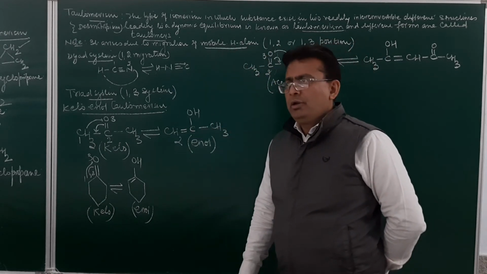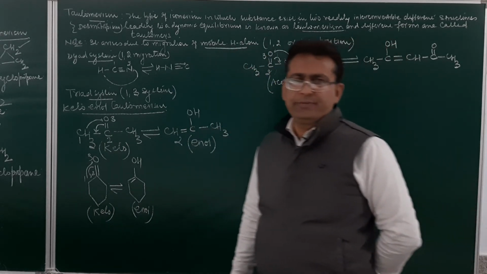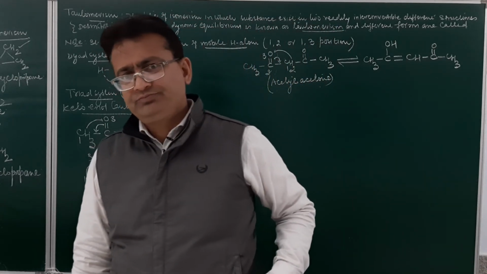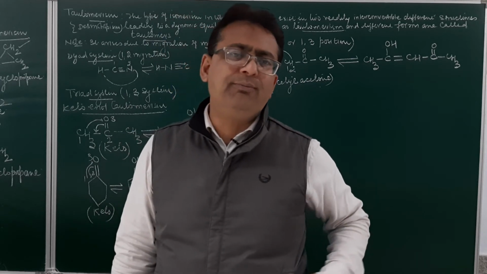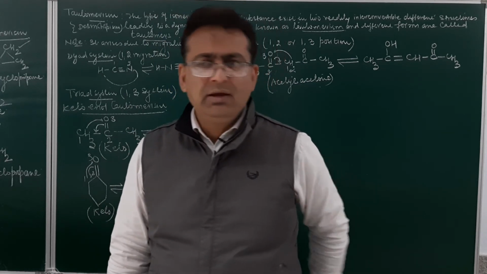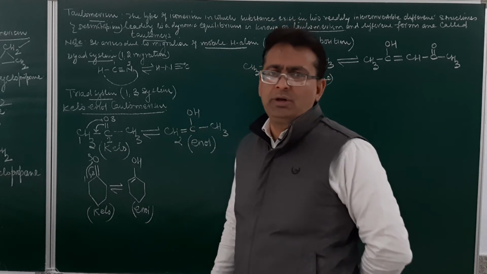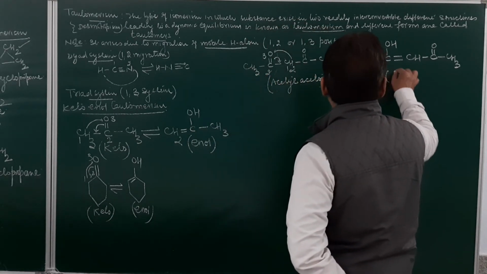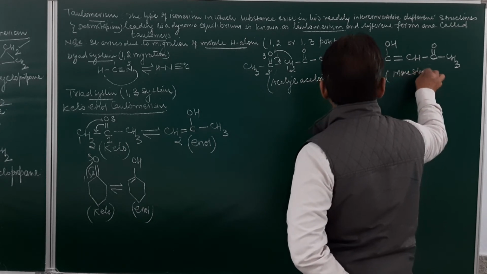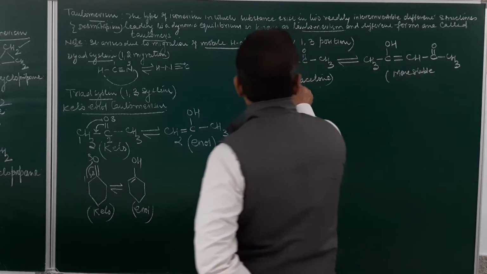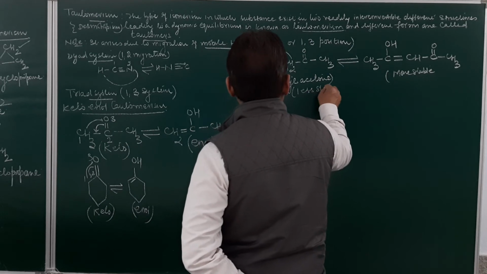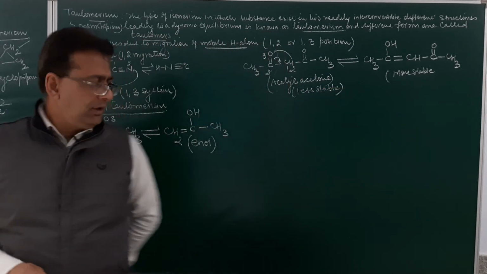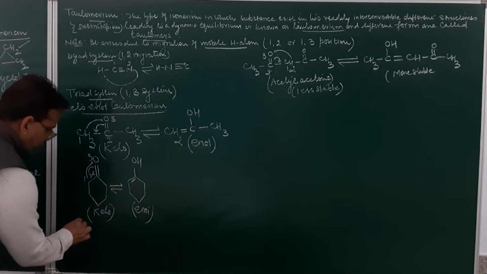Now always remember, students, in a monocarbonyl compound, the keto form is more stable, whereas in a polycarbonyl compound, the enol form is more stable. So here this is more stable and this is less stable. Yes, in this keto form, this is more stable.